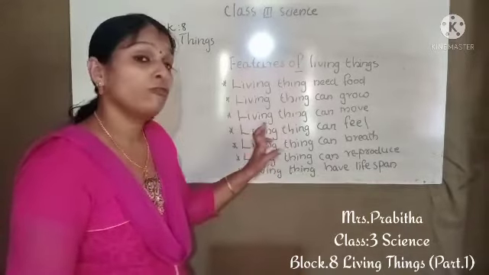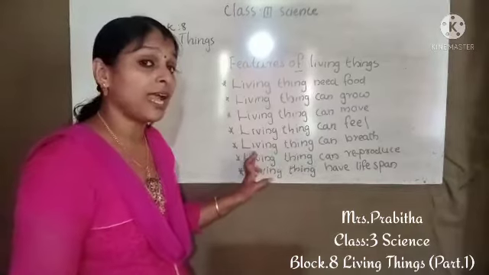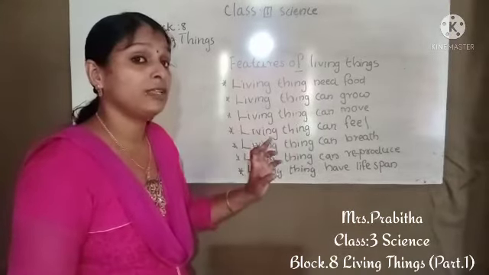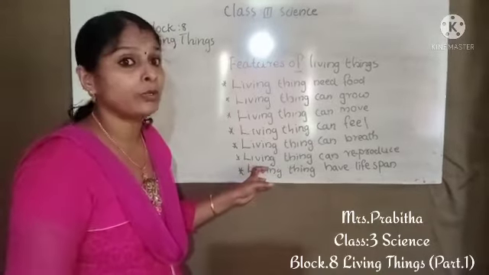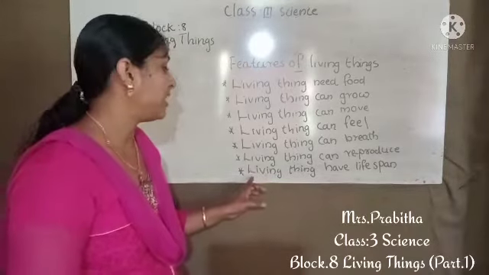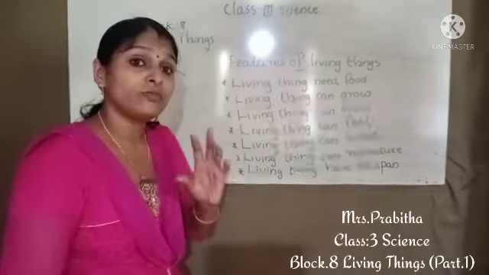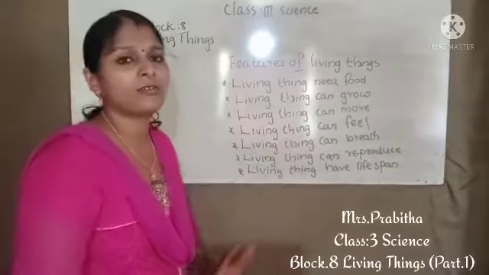Living things can breathe. Each living thing is breathing. Living things can reproduce. And finally, living things have a lifespan.